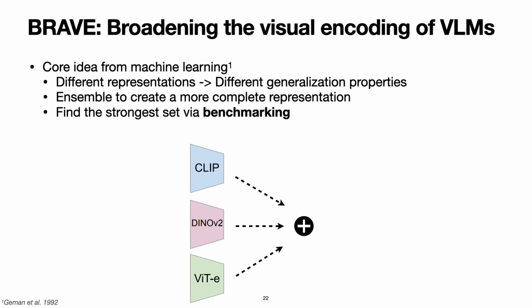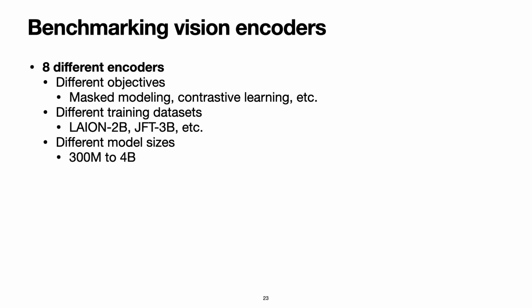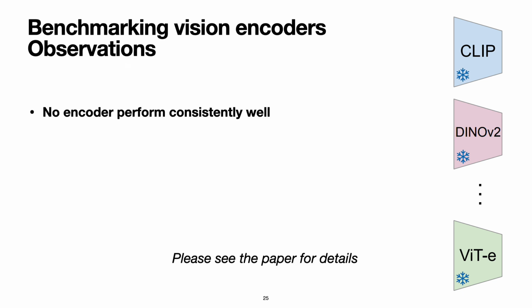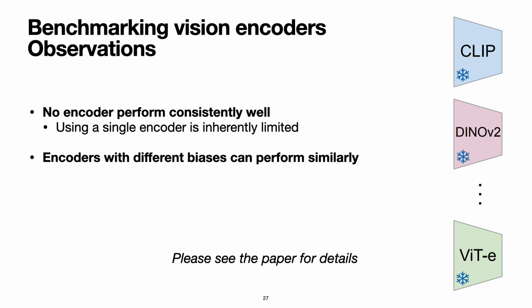Our first step towards an effective ensembling is to benchmark several vision encoders to identify their strengths and weaknesses. For this, we evaluated 8 vision encoders with different inductive biases due to differences in training objectives, datasets, and model sizes. This includes CLIP, DINOv2, ViT-e, and more, evaluated on several captioning and VQA tasks. We find that no vision encoder excels consistently across tasks. This suggests that relying on a single encoder in a VLM is inherently limited. Additionally, encoders with different biases can perform similarly, hence various cues can be used to tackle the tasks.